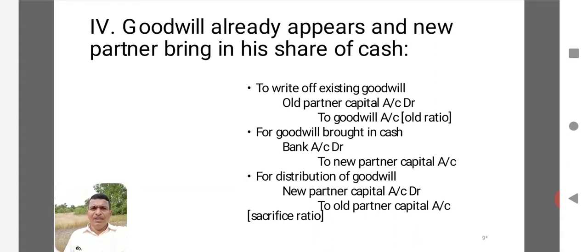Now the first entry will be for writing off existing goodwill. Here the existing goodwill can be cancelled. There is a possibility they may cancel the existing goodwill. For that, the entry may be old partners' capital accounts debited to goodwill account. In the old ratio, they may cancel that goodwill altogether. They may set aside the goodwill.